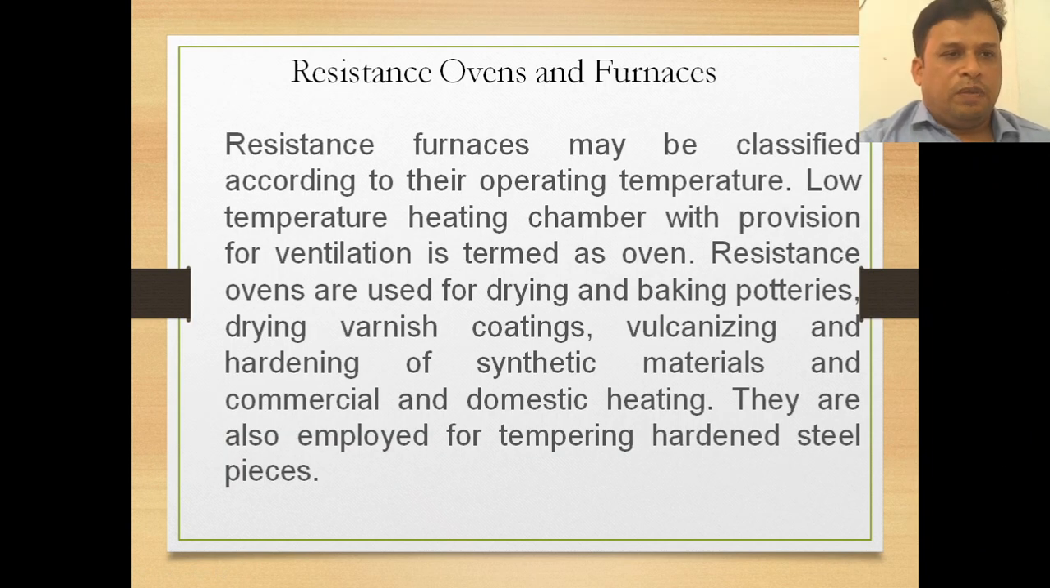Now, we will come to the application of resistance ovens and furnaces. Already we have seen, in the example of indirect resistance heating, the resistance ovens and furnaces. So, a resistance oven is nothing but an example of indirect resistance heating. Now, we will talk about the resistance ovens. Resistance furnaces may be classified according to their operating temperature. The low temperature heating chamber with provision for ventilation is termed as the oven.